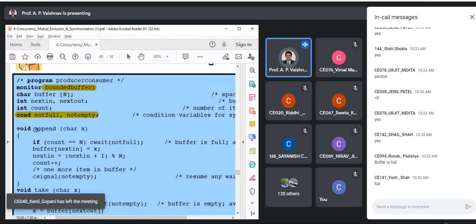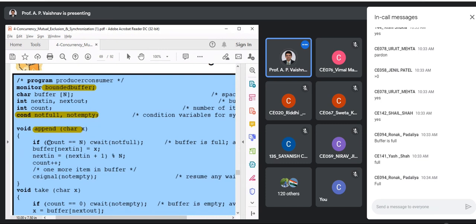Let us look at the first procedure, append, right? If count is equal to n, what is that condition signifying? Current count is equal to the number of items, the buffer is full. What should happen to the producer? What should happen to the producer on a full buffer? It should block. And for that, see what we are doing. See, wait on not full condition.